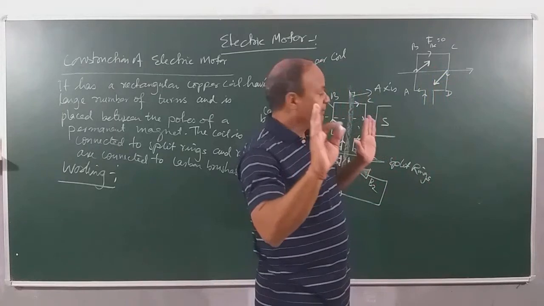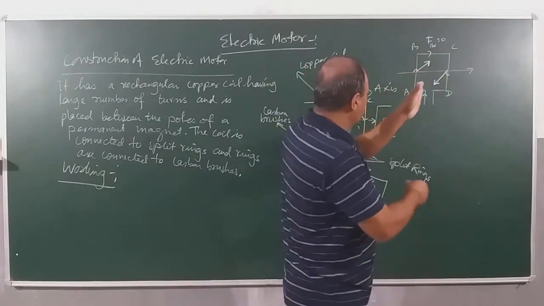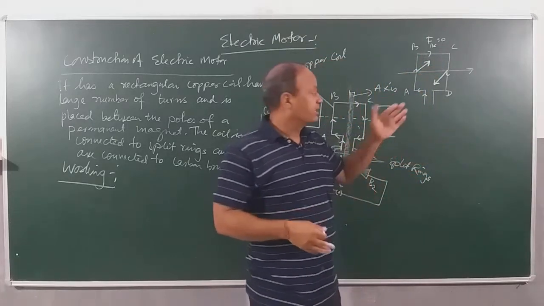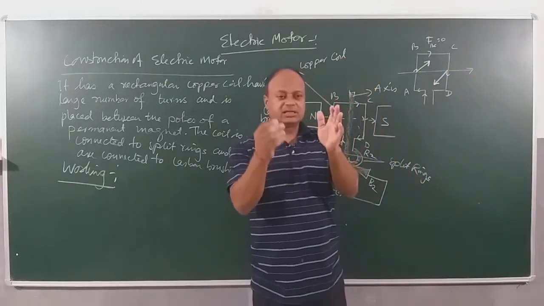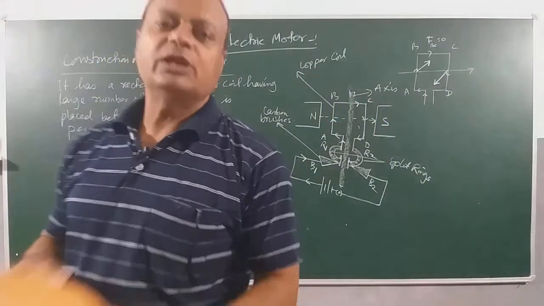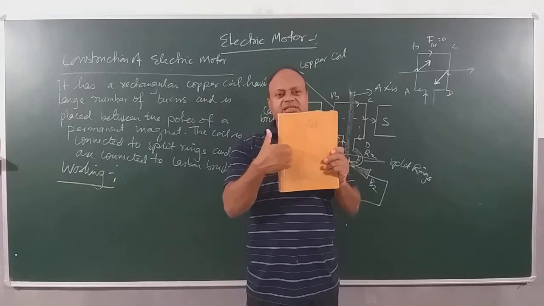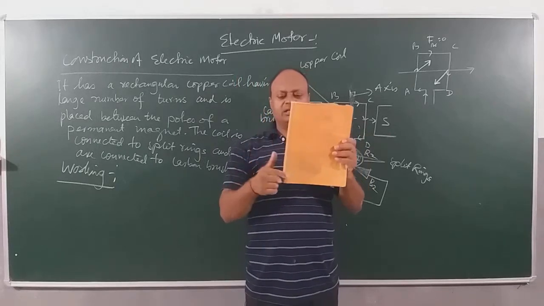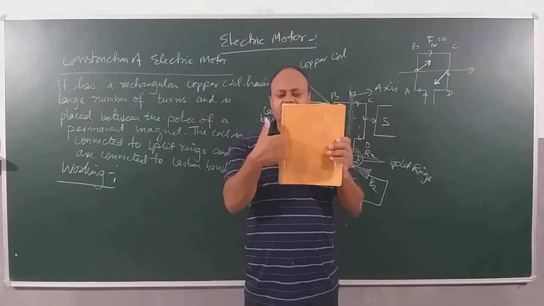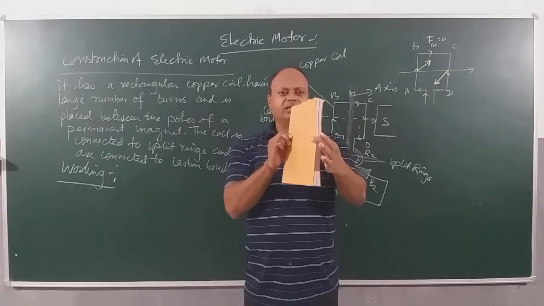Means children, if I take this coil, then the force which is acting on AB will push it inside. Force acting on CD will pull it outside, like this. Imagine I am holding a book in my hand, just like a coil. I apply a force inside on AB and a force outside on CD. See what is happening? The book is turning.